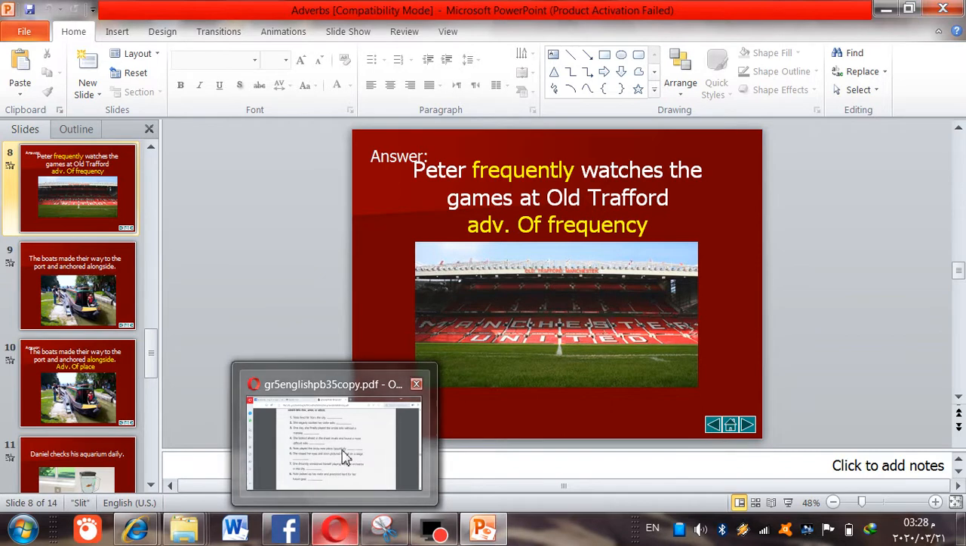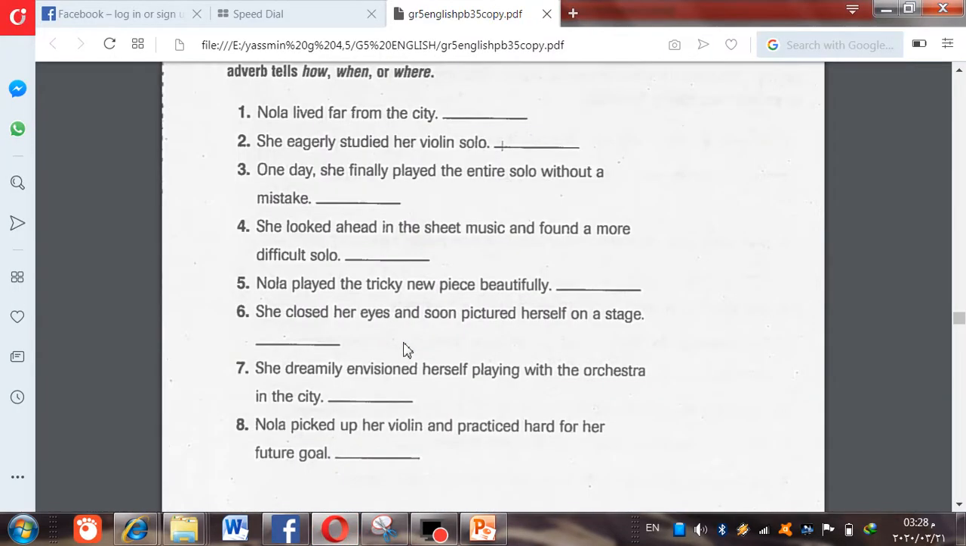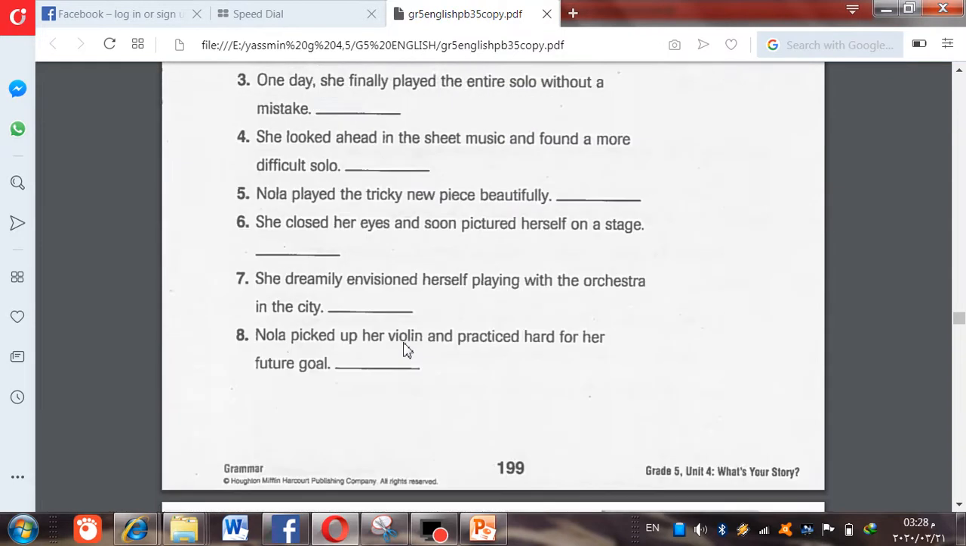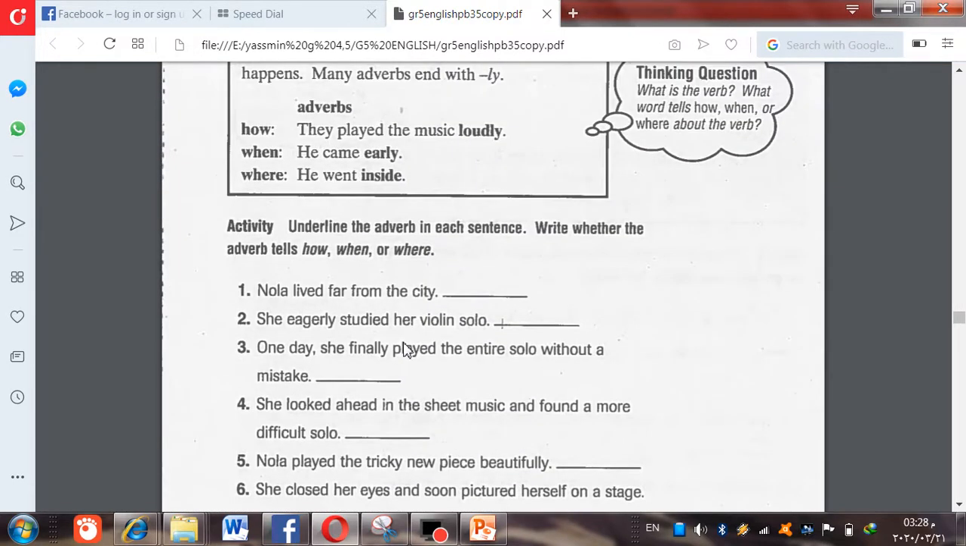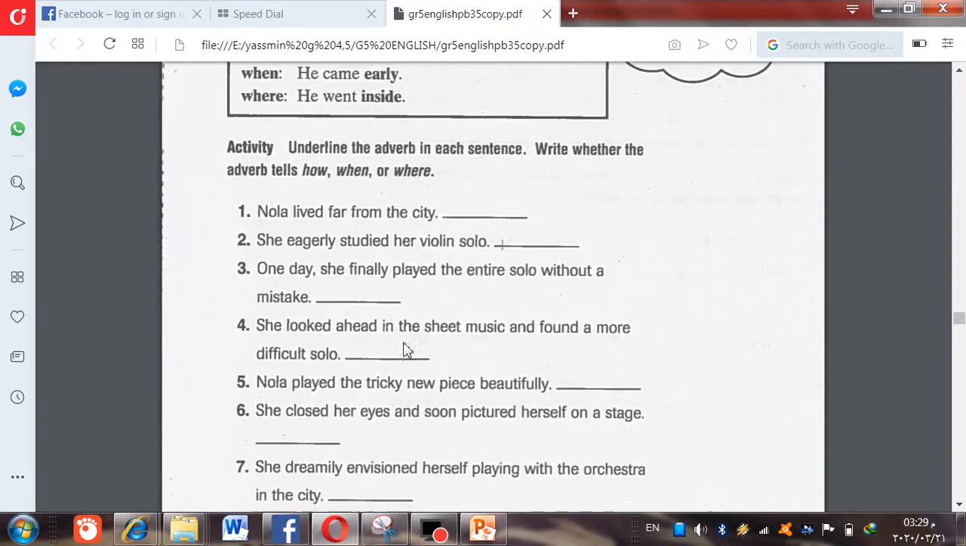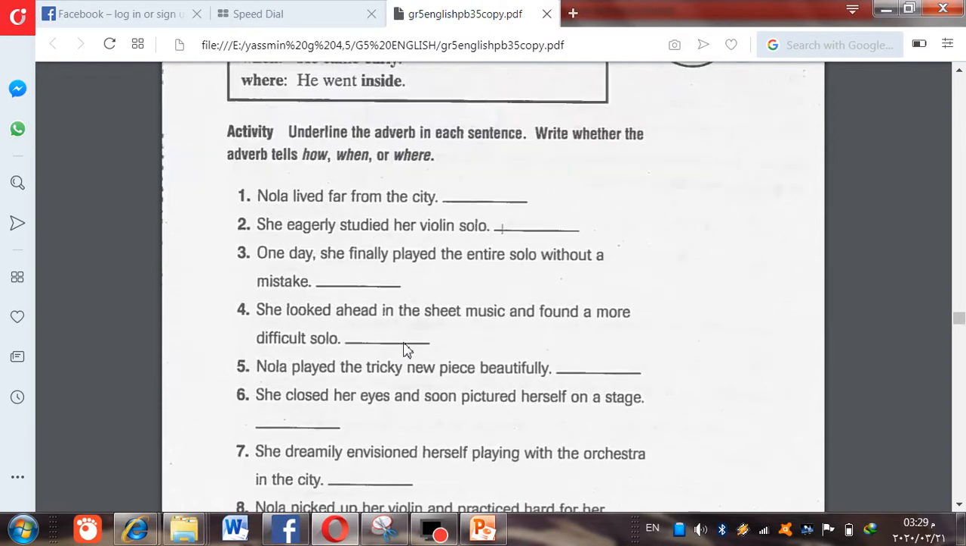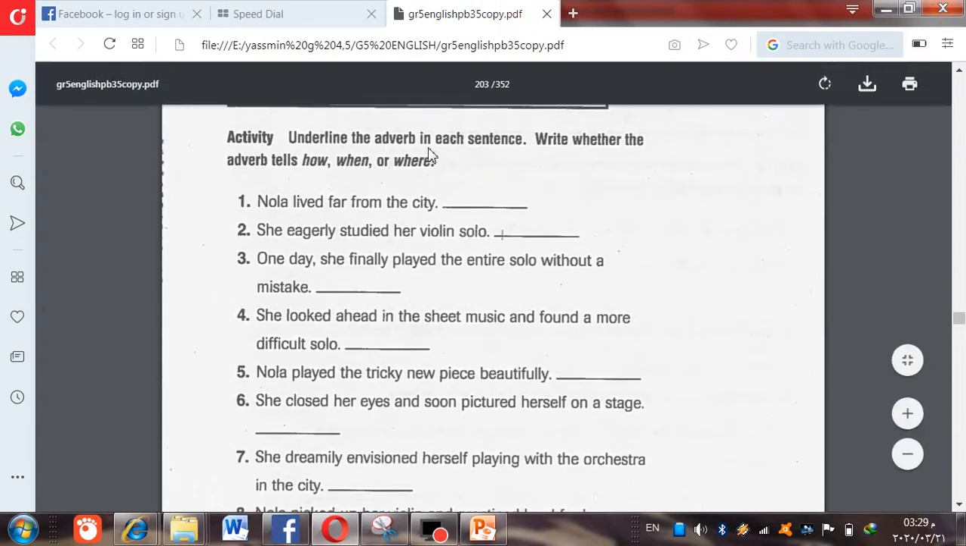Now let's start answering the practice book questions. We'll start with page 199, so please bring your practice book and open page 199 to start answering the questions together. In this question, we're going to underline the adverb in each sentence. Write whether the adverb tells how, when, or where. We use how to tell the kind of adverb of manner, when, adverb of time, where, adverb of place.